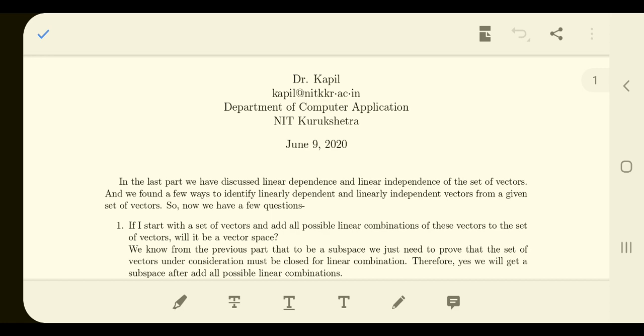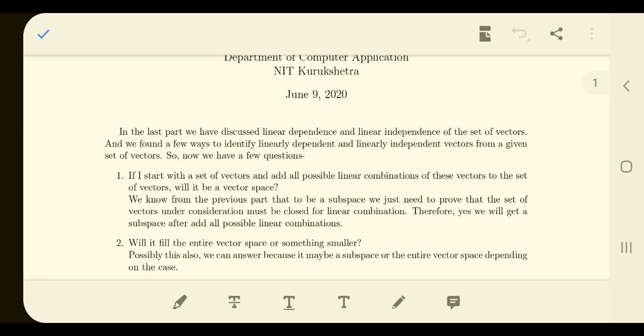So we have a set of vectors, and if we add all possible linear combinations of the vectors in that set, you make certain linear combinations of the vectors in that set and put them in the same set.